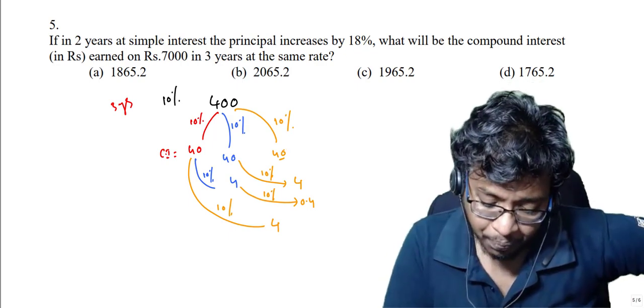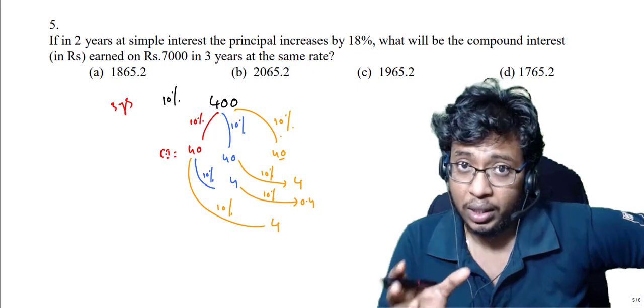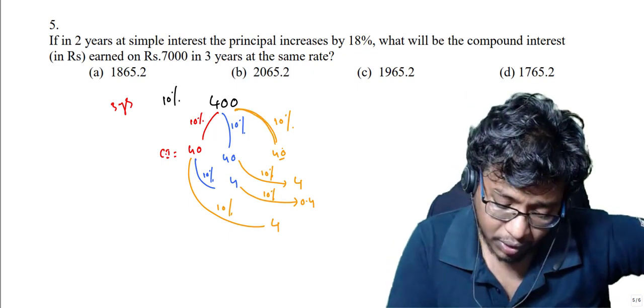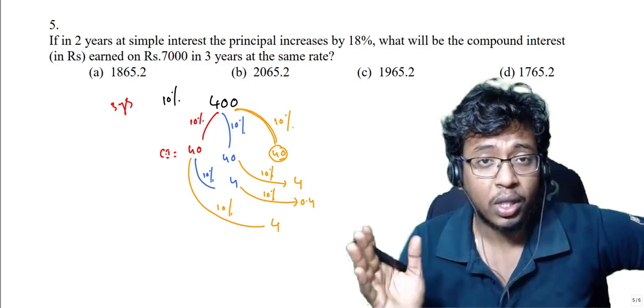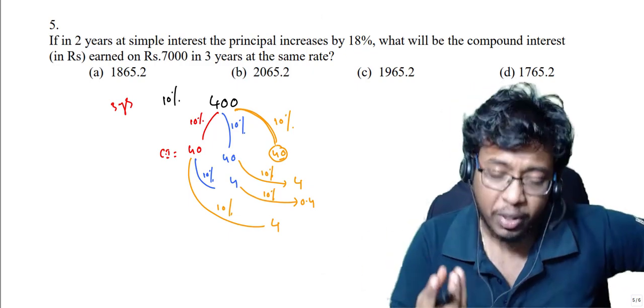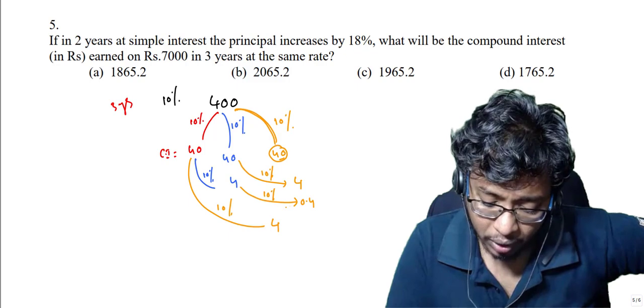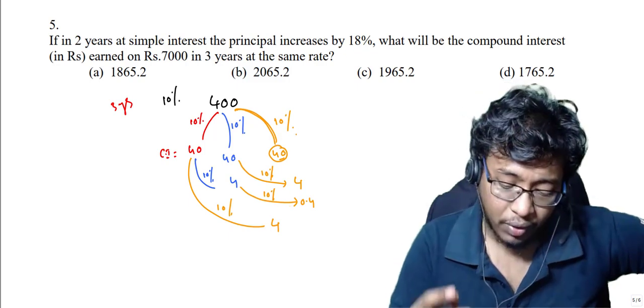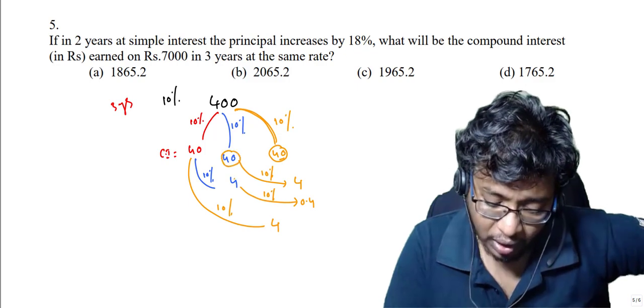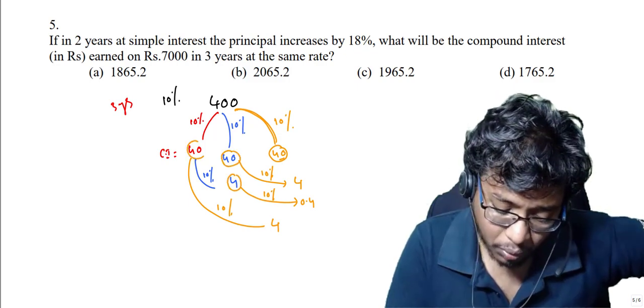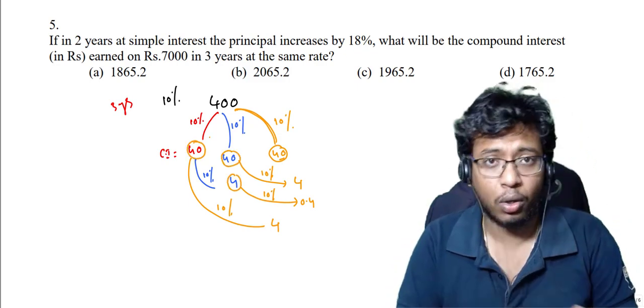First see this: whenever you are calculating interest for the third year, this is the first year's interest you got. Now we have to calculate interest for all the previous interests. So how many previous interests do we have when we come to the third year, that is the orange color? We already have 3 previous interests. This is one interest previously, this is one interest previously, this is one interest previously. So we have to calculate all these things.